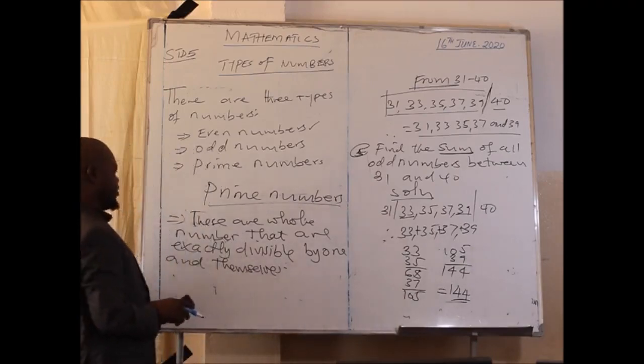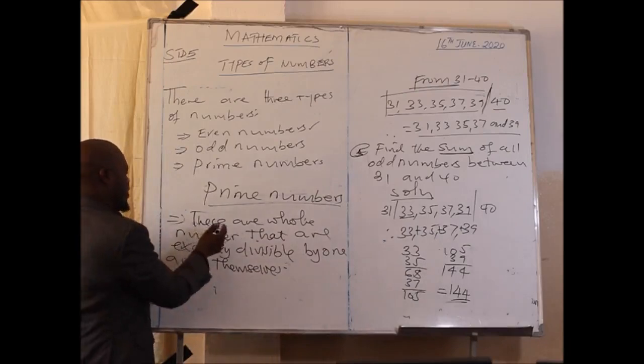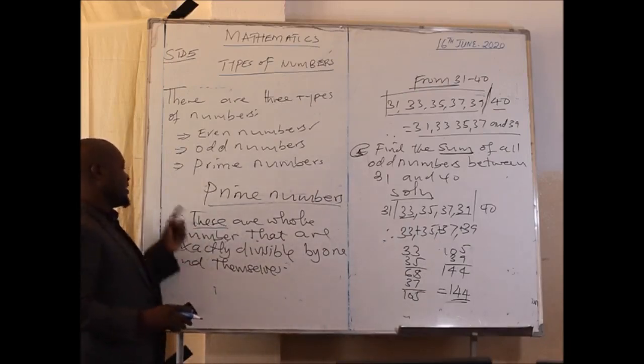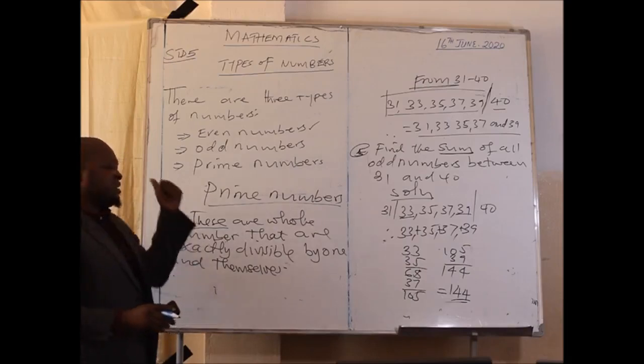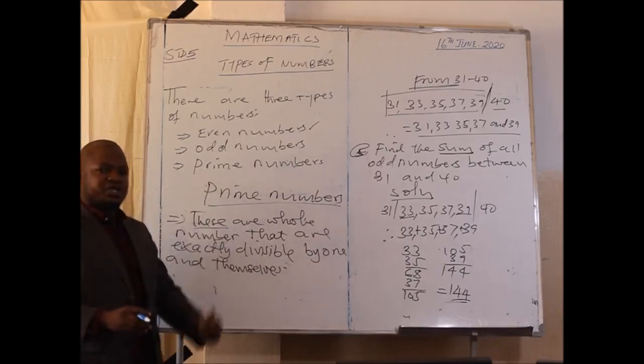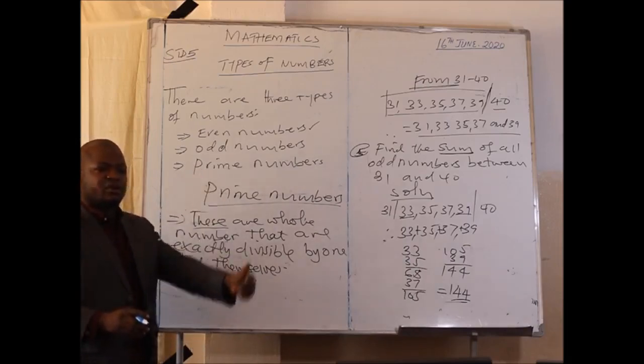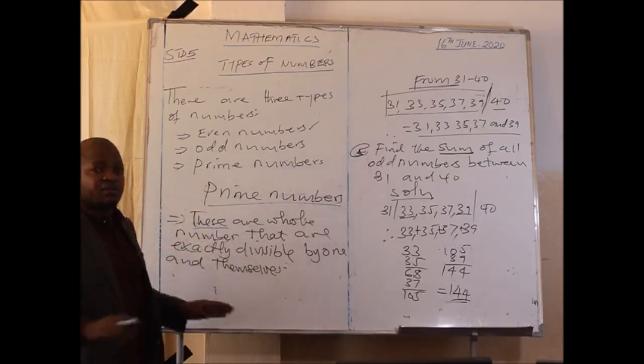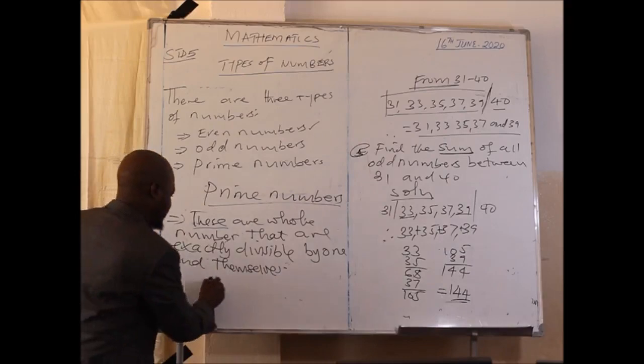I use themselves because I have used the plural word. But we all say that a prime number is a whole number which is exactly divisible by 1 and itself. It is not divisible by other numbers.